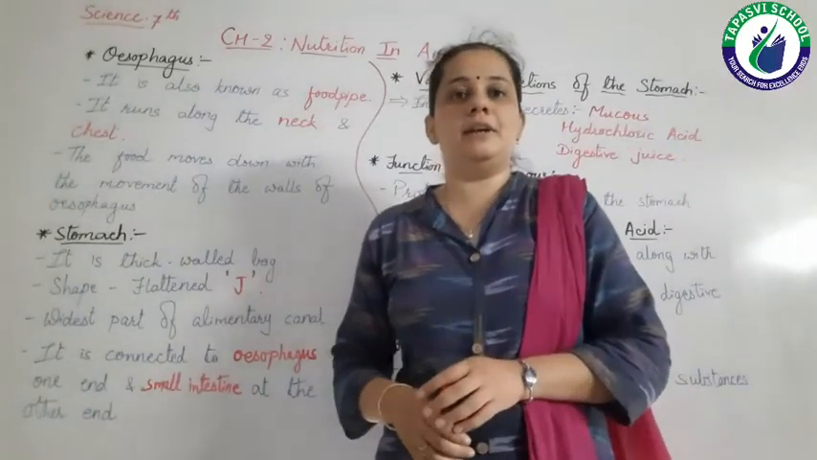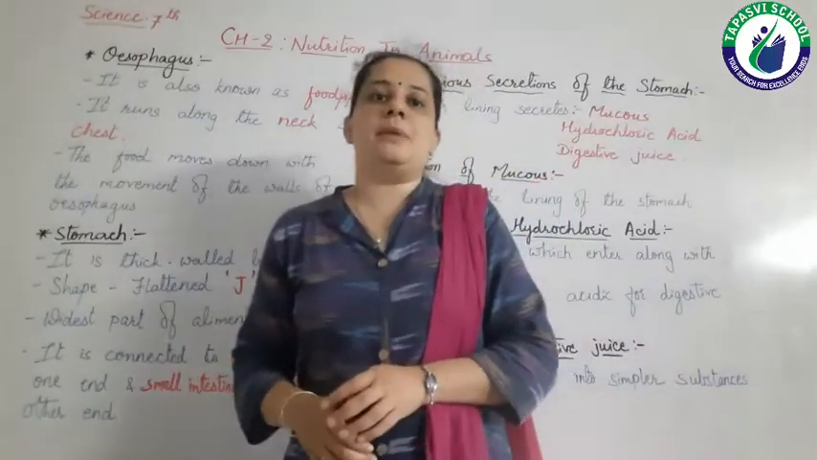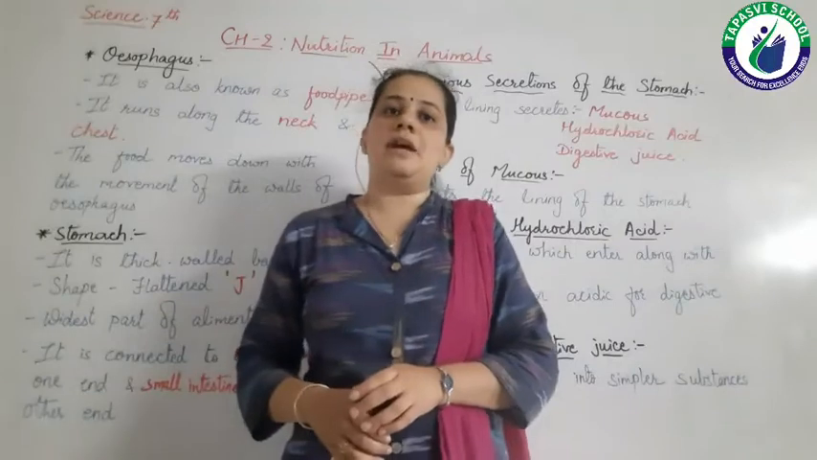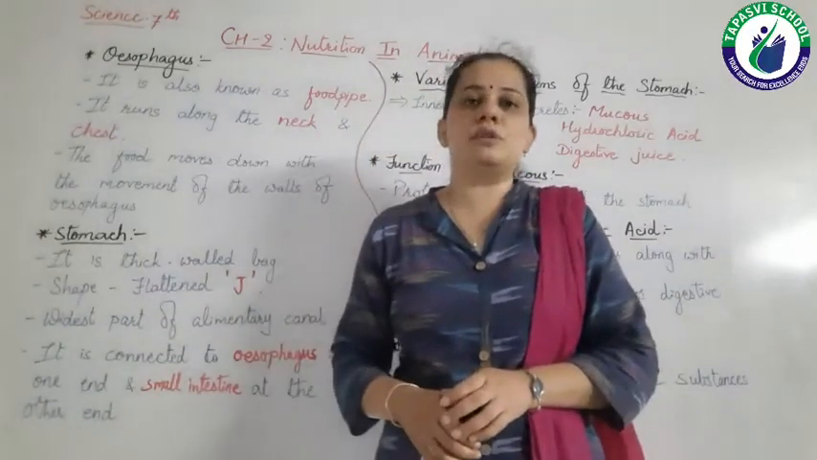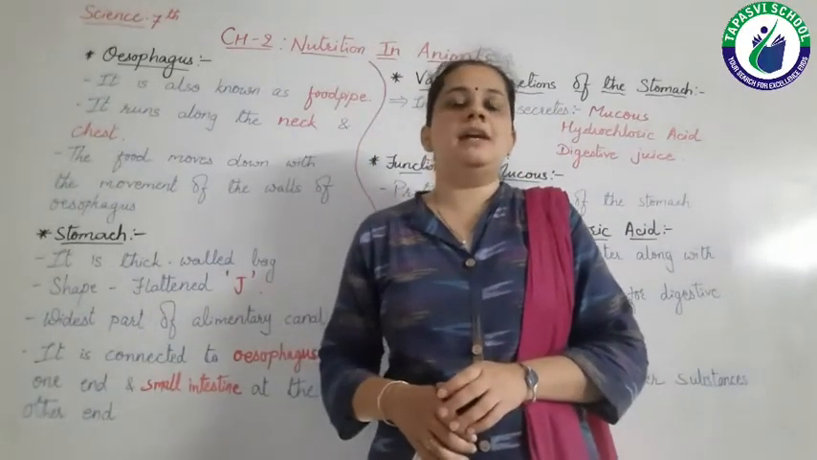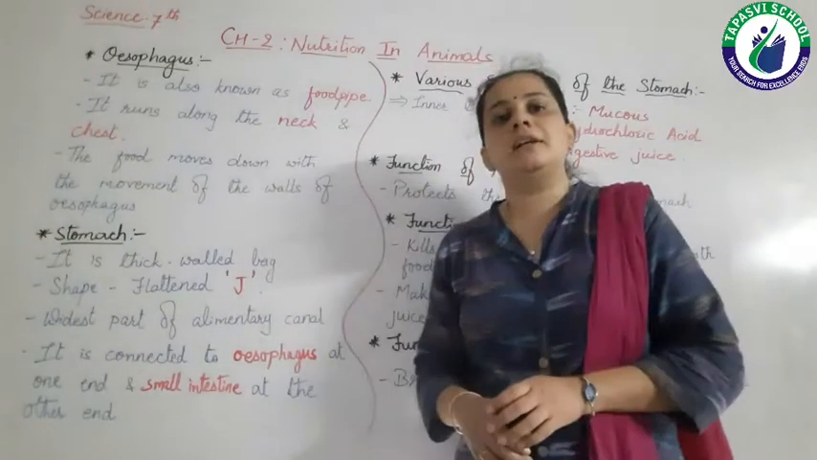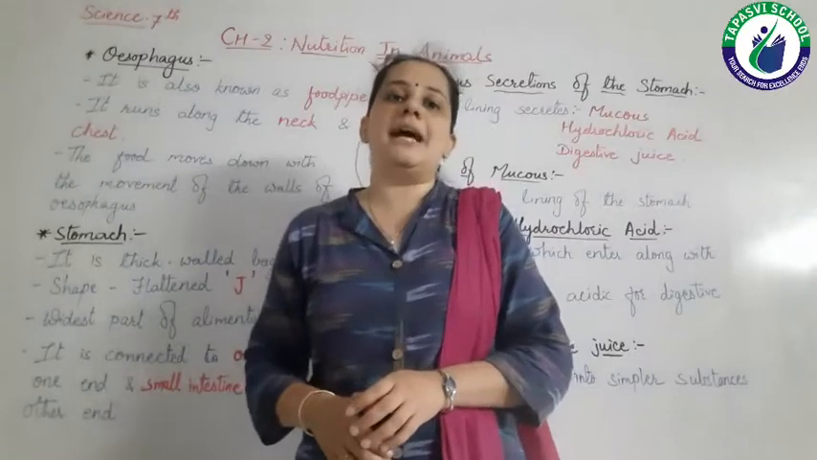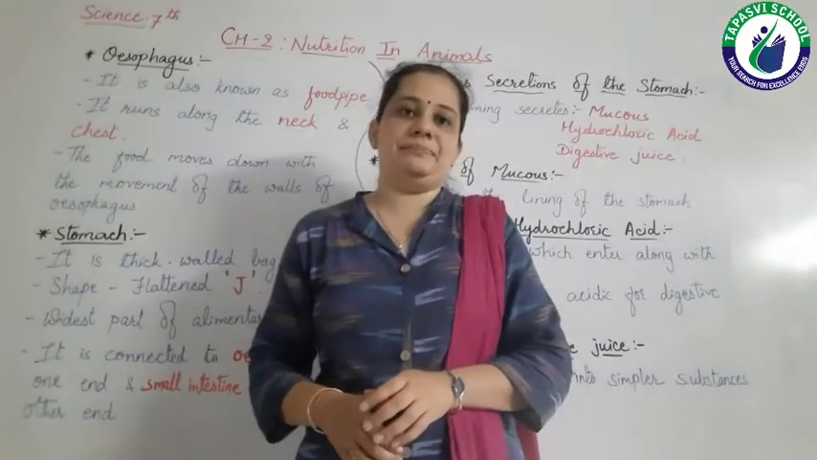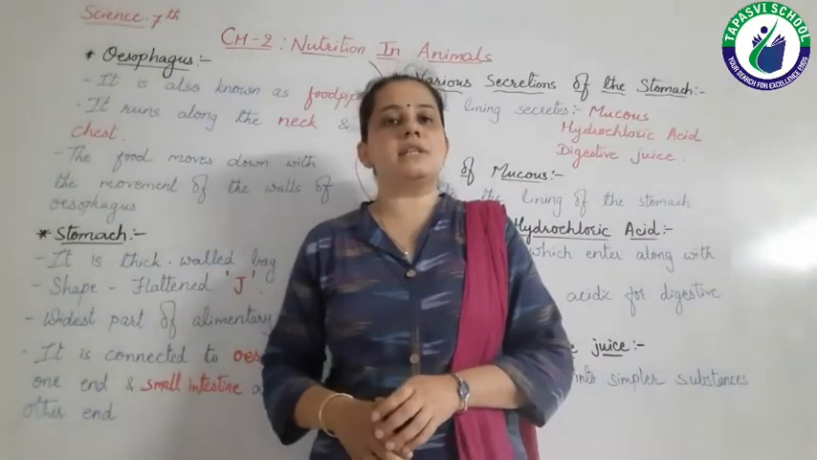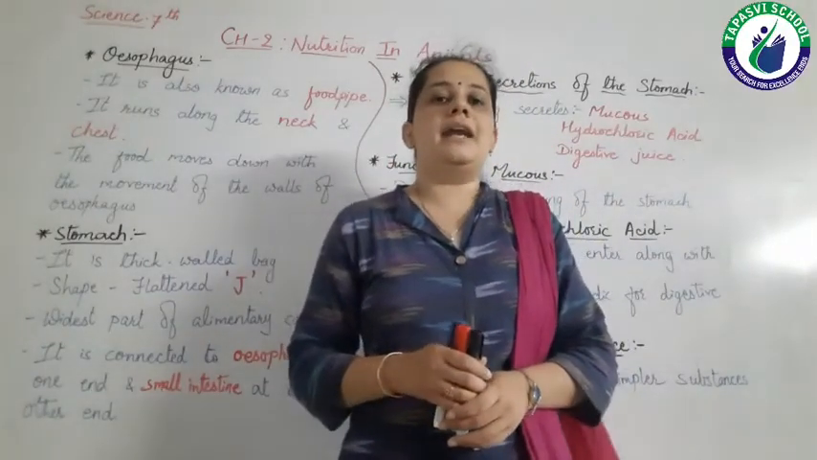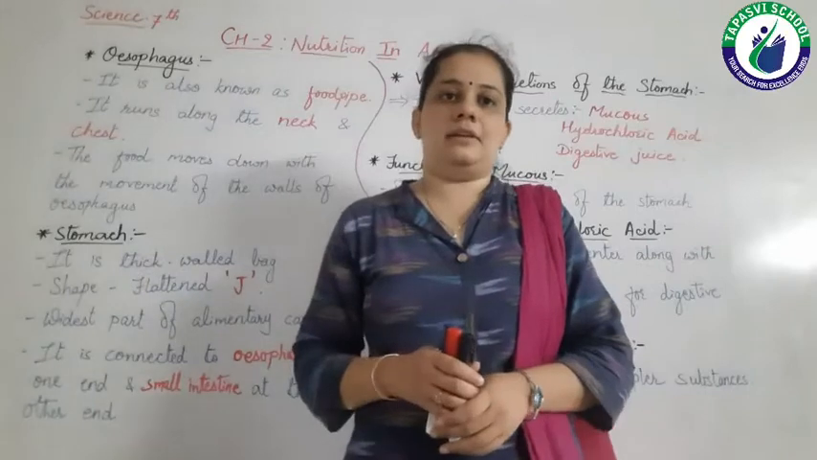What are we studying here? Chapter number 2, Nutrition in Animals. We have already introduced the chapter, right? And in the last lecture, we learned about our human digestive system. The human digestive system is also known as alimentary canal and digestive tract, right?